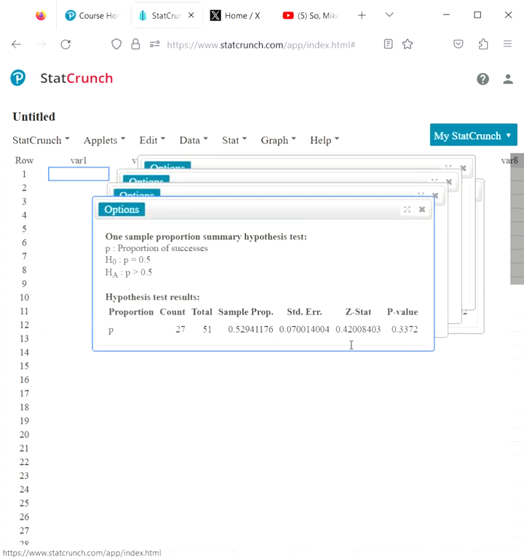Down here is the Z-stat. You see what the answer is, especially down here. Conclusion, you guys can see the conclusion right down here. Failed to reject. There's not sufficient evidence to support the claim. So yeah.